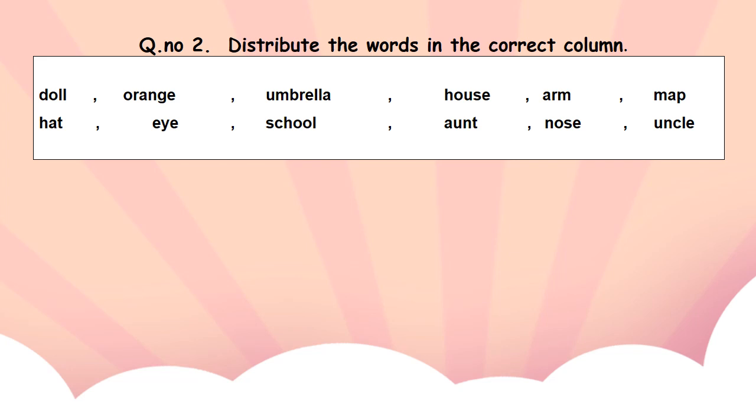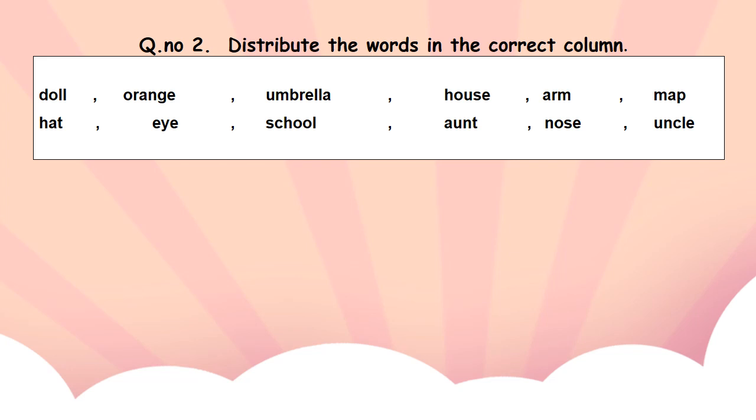Question number 2 of worksheet number 10 is distribute the words in the correct column. Let us read the word bank together. Doll, orange, umbrella, house, arm, map, hat, eye, school, aunt, nose, uncle.